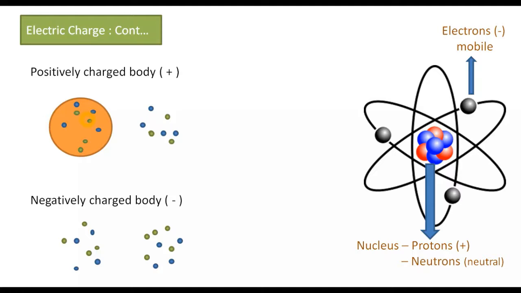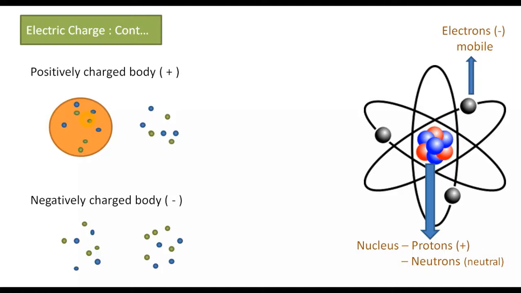It means when a body is neutral, there are equal numbers of protons and electrons. Suppose an object has 10 protons, 10 positive charges, then it will also have 10 negative charges, 10 electrons. That is what happens in normal conditions.